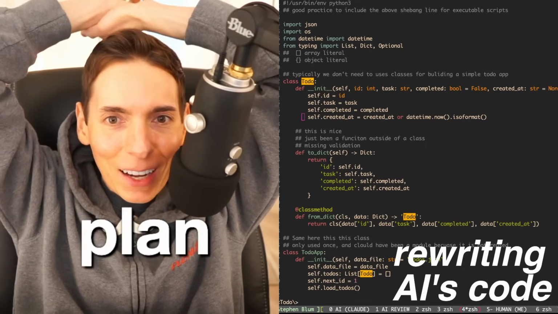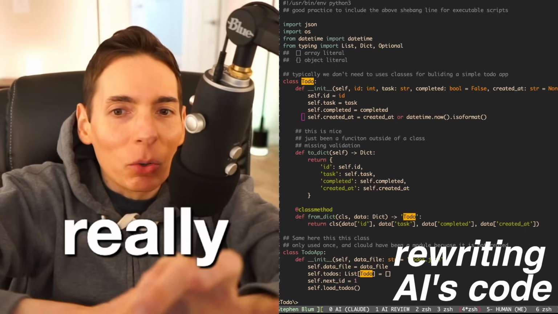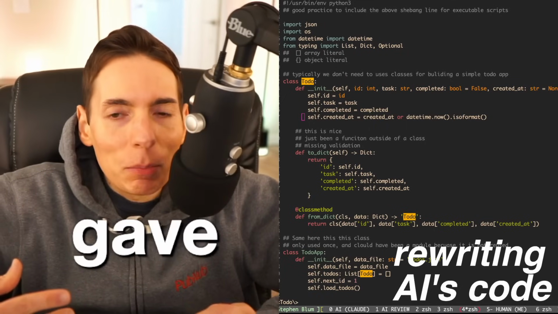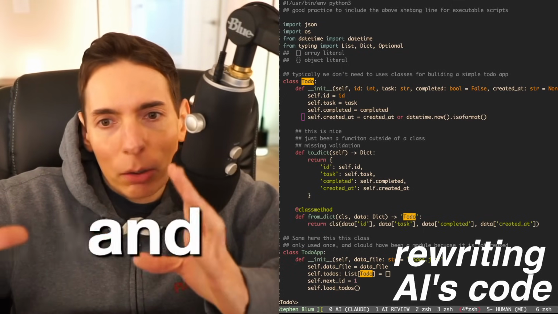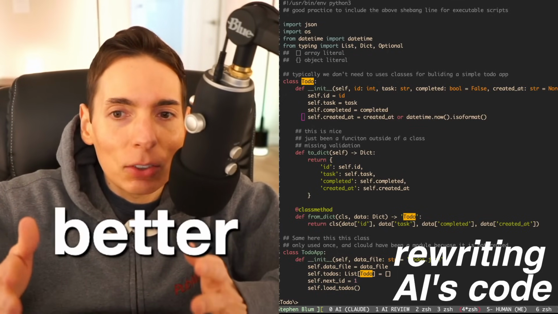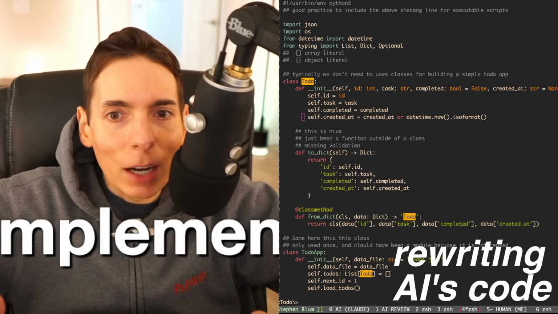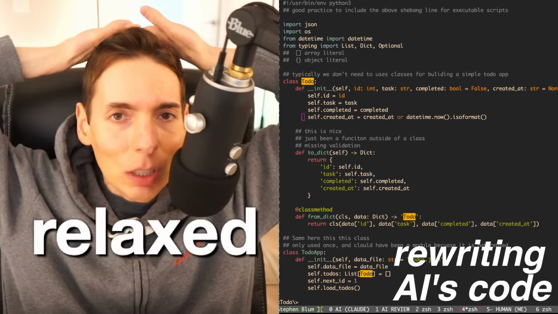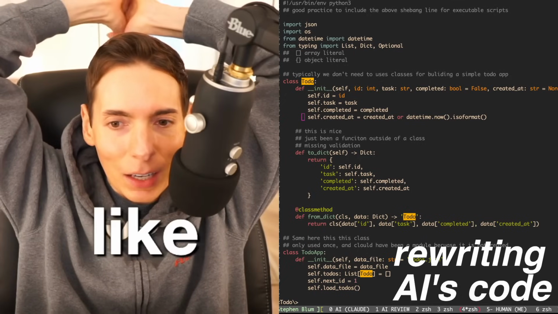We've got a plan for today. This is something that I just really wanted to do. We reviewed the code that the AI wrote yesterday, and I gave my own feedback on it, and the AI also provided its feedback. I wanted to take the approach and show you how I wanted to implement it, because there's so many ways to simplify and make it better. Just less code and overall less debt, but also a simpler implementation. I figured, just keep it easy, a nice, relaxed stream today, writing some code in the pattern that I think would make the most sense.